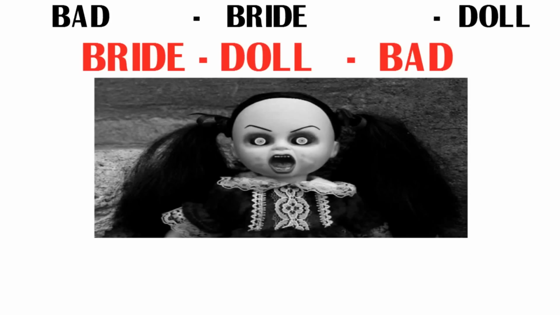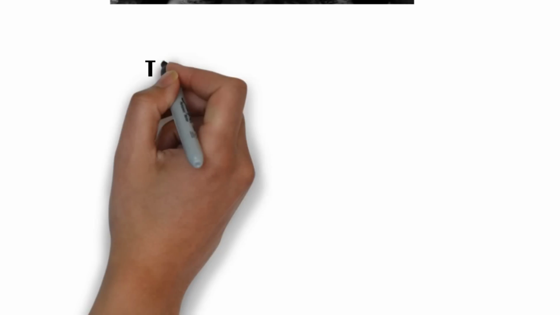I repeat the trick once again. A bride saying that the doll given by her husband looks so bad. So friends, try to remember that image of doll so that you can easily remember bride and bad. Friends, here bride stands for capital Bridgetown, doll stands for currency dollar and bad stands for country Barbados. So friends, try to remember this image so that you can easily remember Barbados capital and currency.